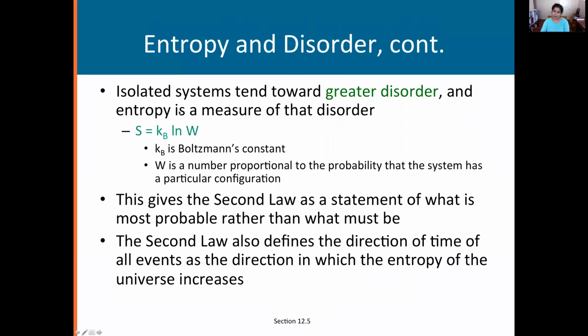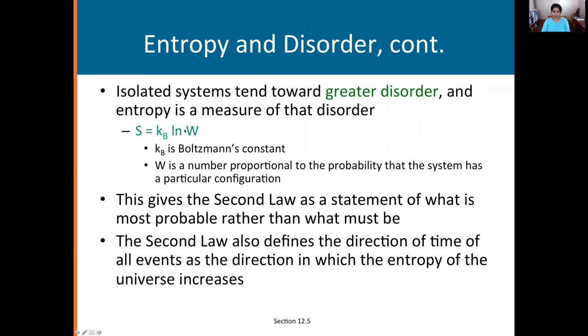Okay, so we're going to define entropy for that kind of system as S equals k_B times the natural logarithm of W, where W is the probability of that state occurring. Okay, so probability of a particular configuration, say the disordered state versus the initial state, compared to all the possible configurations. k_B is the same Boltzmann constant we've seen before. Do not confuse W for work.